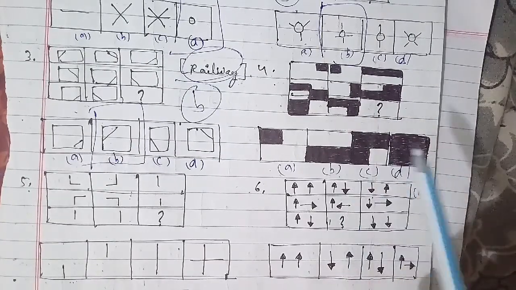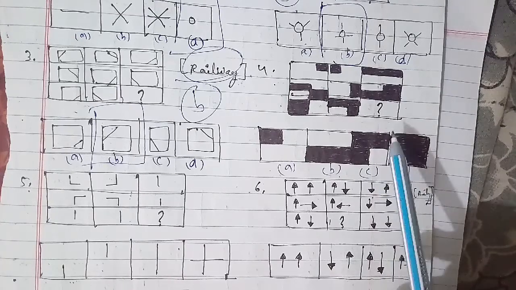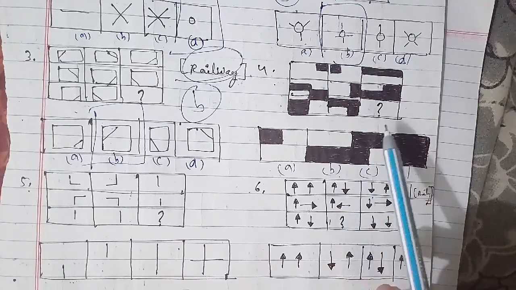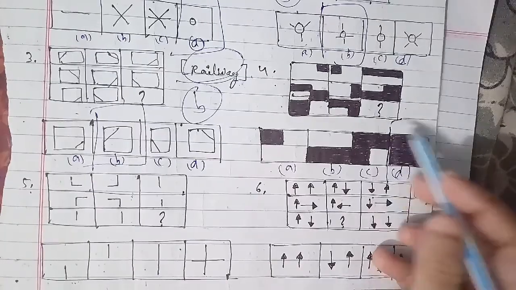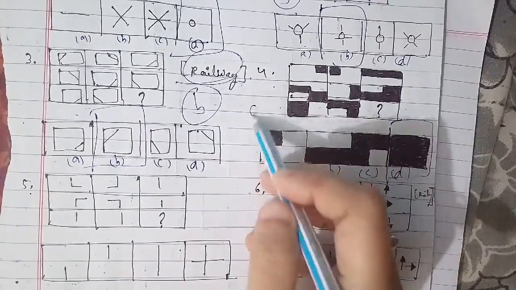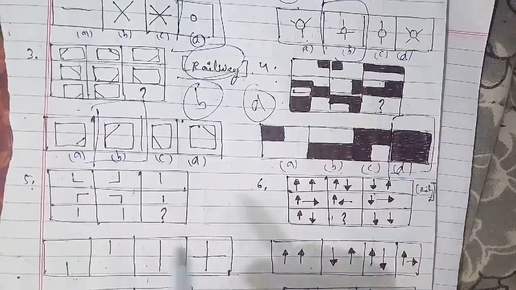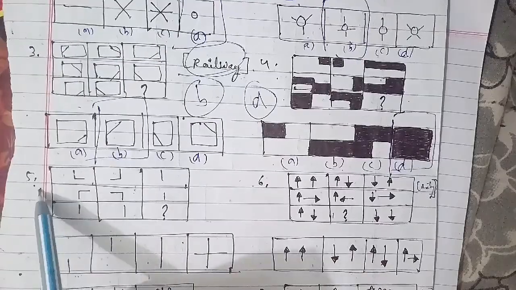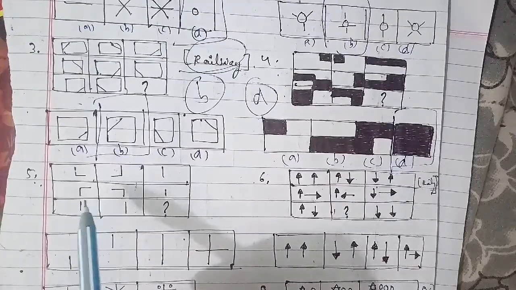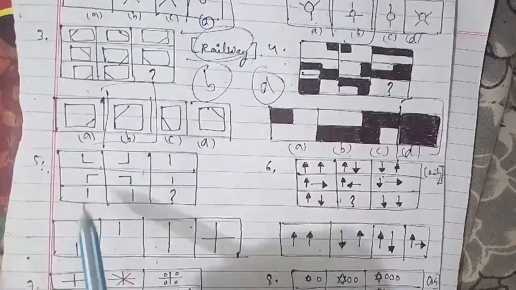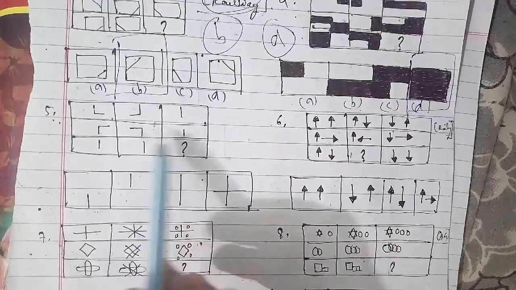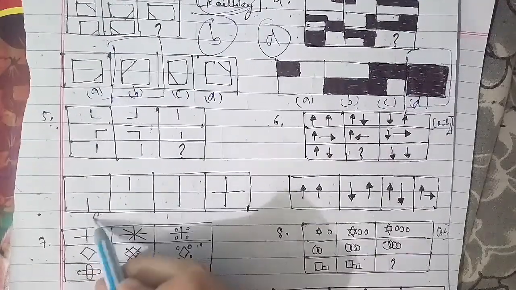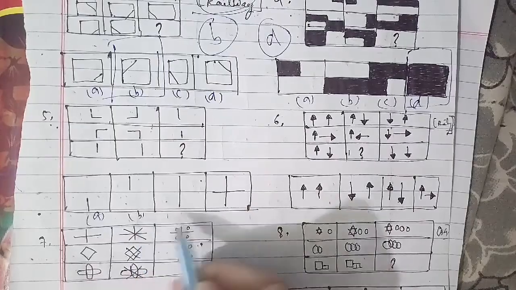Now we'll go ahead with another one, which is the fifth question of the session. That is also an important one, and eventually we have to talk about it. This is the figure that has been given, with options A, B, C and D. The third column contains the line which is common to the design in the first two columns, and so we have figure C as the right answer for this question as well.